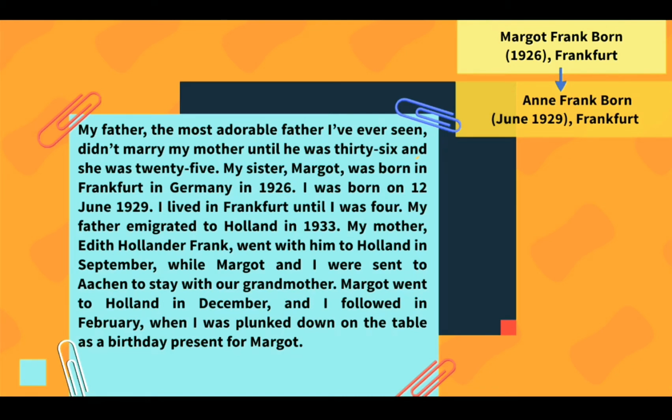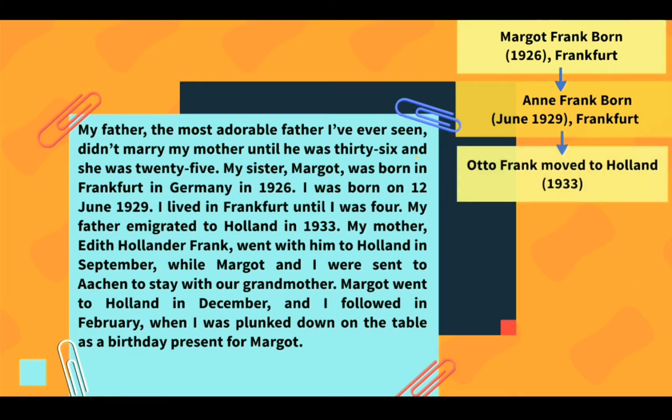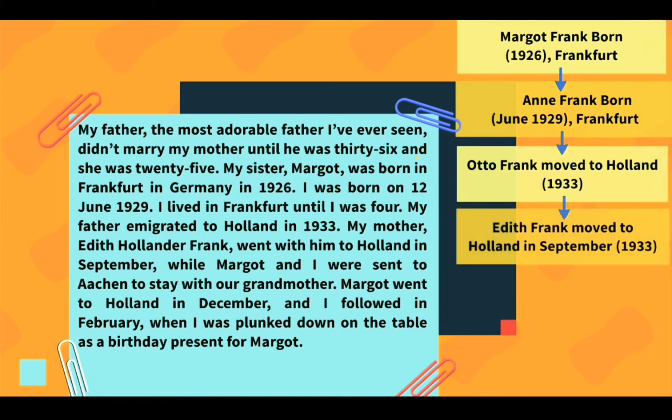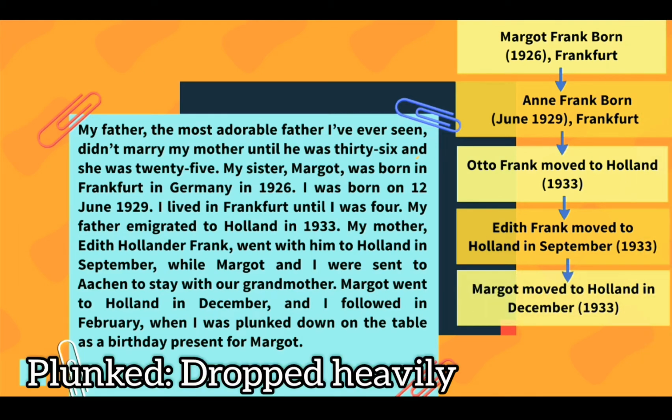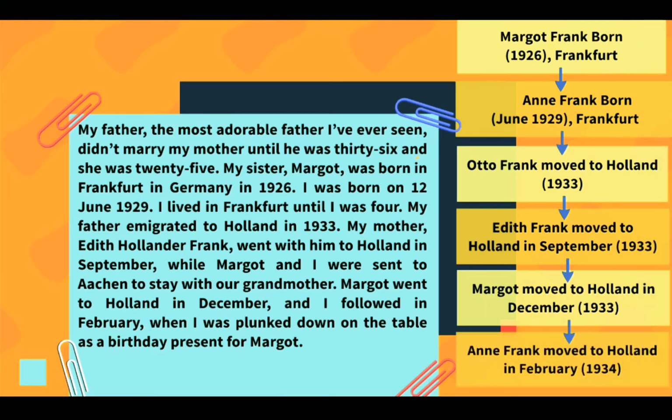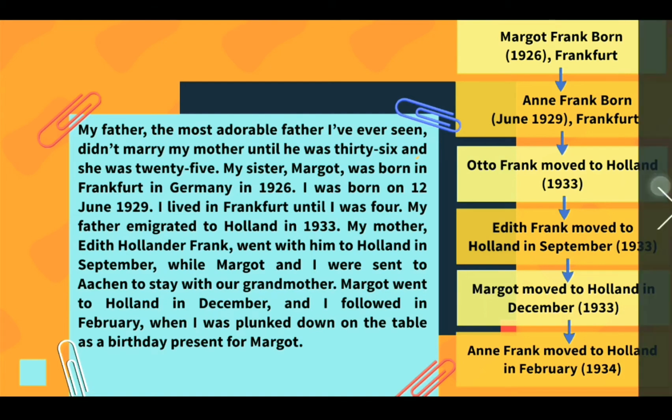For 4 years from 1929 to 1933 they were living in Frankfurt, after which her father Otto Frank moved to Holland in 1933. Her mother, Edith Frank, also moved with him to Holland in September 1933. The girls were sent to Aachen to live with her grandmother for some months. Her sister then moved to Holland in December 1933, and after 2 months, in February 1934, Anne Frank also moved with them. Anne Frank also says that she was plunked down. Plunked down means dropped heavily on the table as a birthday gift for her sister, Margaret.